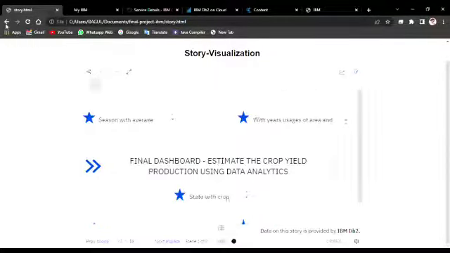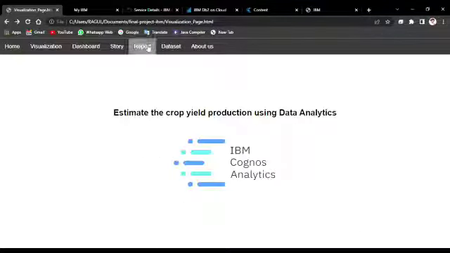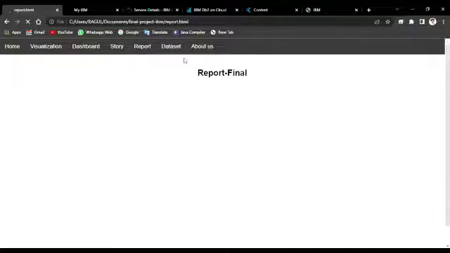Next we have the report. A report is generally the final project of the visualization. All types of visualizations can be put into single pages in a 2 by 2 grid, and we can have multiple pages.